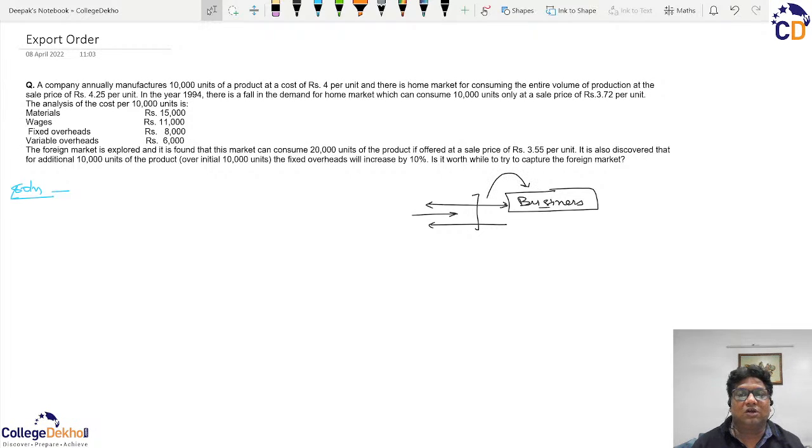So, what the company or business will want is to explore the outside market. They want to export the goods, and they believe that these export orders will bring an overall increase in the quantity sold, which will reduce the overall cost of production, and hence the profitability of the business will increase. Another scenario can be that there is an expansion in the production capacity of the business.